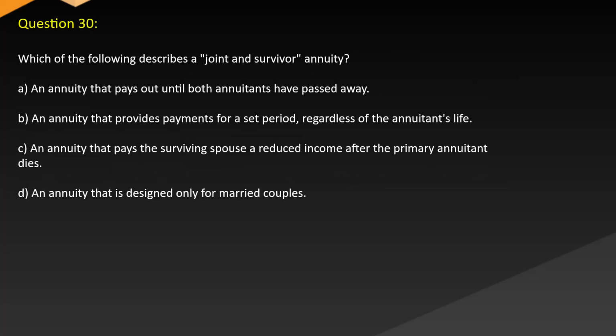Question 30. Which of the following describes a joint and survivor annuity? A. An annuity that pays out until both annuitants have passed away. B. An annuity that provides payments for a set period regardless of the annuitant's life. C. An annuity that pays the surviving spouse a reduced income after the primary annuitant dies. D. An annuity that is designed only for married couples.